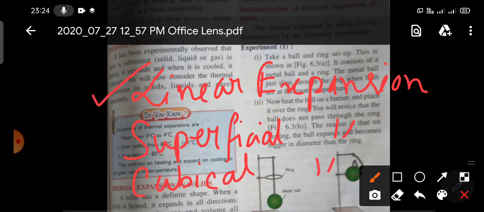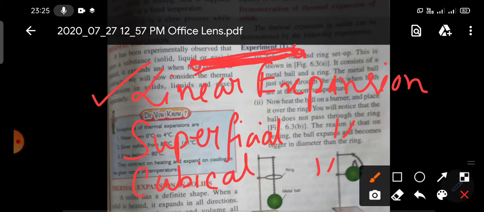So what is linear expansion? Linear expansion means if due to heating only the length of a substance increases, then it is called linear expansion. Suppose you have a metallic wire. If you heat this metallic wire, what will happen? Its length will increase. So this is the example of linear expansion.